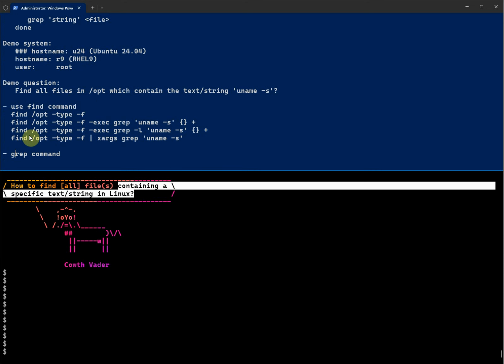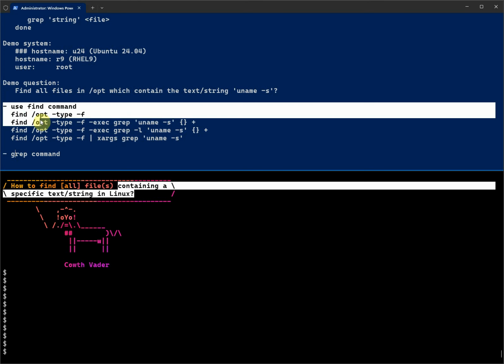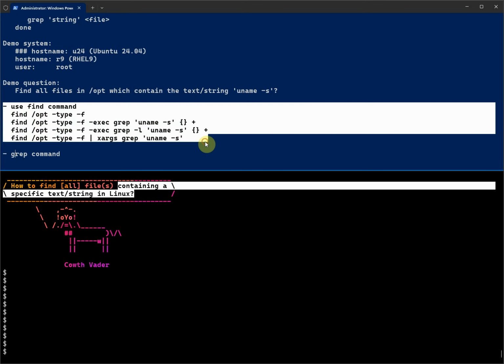For Linux, people have continuously improved the functionality and developed more programs and commands to do this. But we will start with the find command, because find is so powerful, and every user should be comfortable with it.